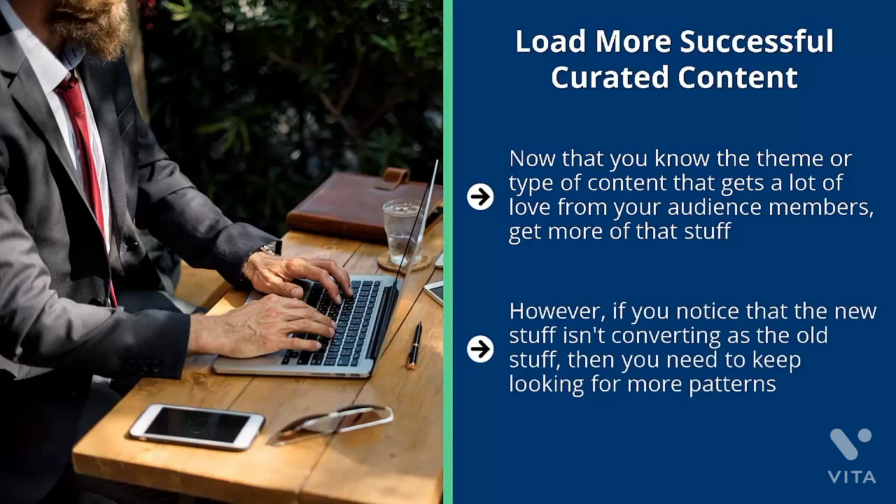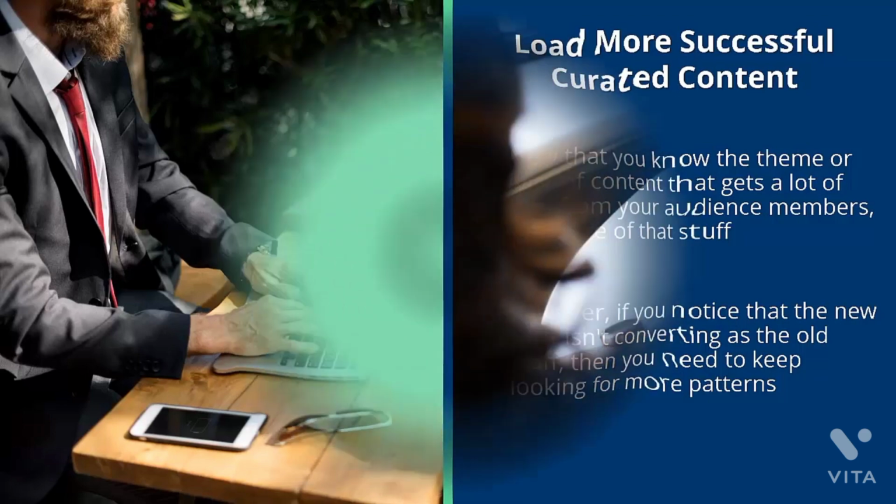However, if you notice that the new stuff isn't converting as well as the old stuff, then you need to keep looking for more patterns. It may well turn out that the initial success of certain niche content may be a fluke. Maybe it's some sort of statistical blip. Given enough time, you should be able to see key patterns as far as the type of content that generates the most engagement, conversions, or clicks.